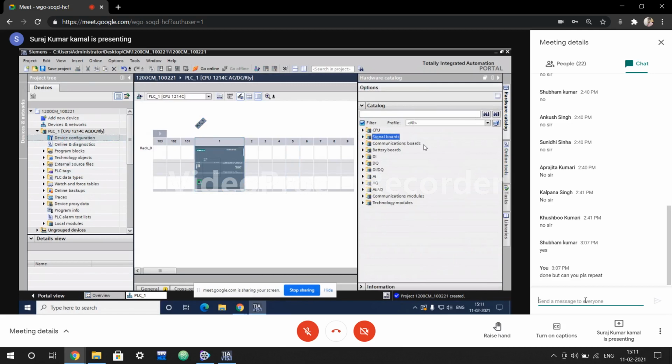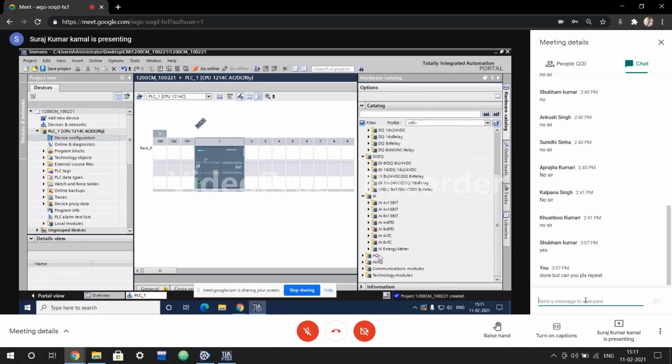Signal board is done. Communication board, if you want to add some Profinet ports over here again, then you can do that. Battery board for giving the backup supply. Now, signal modules. That will be here: DI, DO, DI-DO combination, AI, AO, and combinations. And the left-hand side, where you want to communicate, these are the communication modules.